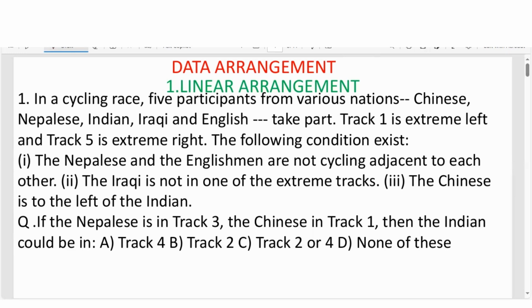Hello everyone. Let us see the important question of data arrangement. That is the part of logical reasoning. So here the first question is what?